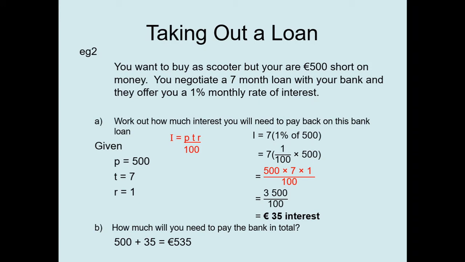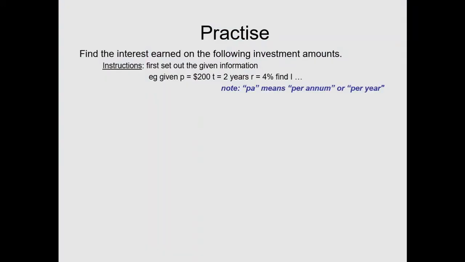Let's get started with some practice. So find the interest earned in the following investment amounts. Don't forget to first set out your given values. So define your variables. What's your principal? What's your time? What's your rate? And find your interest. A, here you are investing 6,000 at a rate of 5% per year for 7 years. So P is 6,000, R is 5, and T is 7.